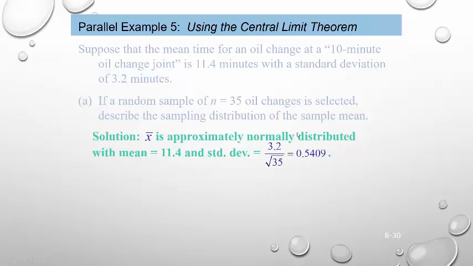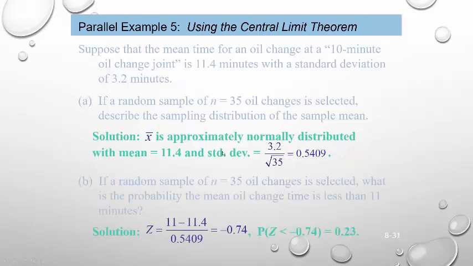Because as the sample size increases, the distribution of x bar becomes approximately normal. The average of the distribution of x bar is whatever the population average is. And the standard deviation is the population standard deviation divided by the square root of the sample size, so divided by the square root of 35. The next question: if a simple random sample of size n equal to 35 oil changes is selected, what is the probability that the mean oil change is less than 11 minutes?